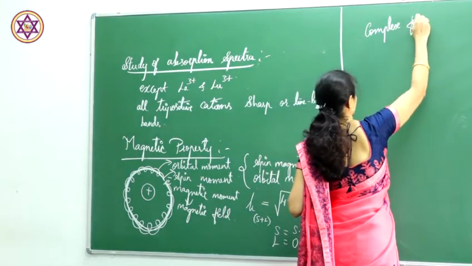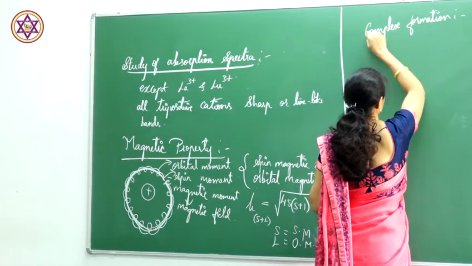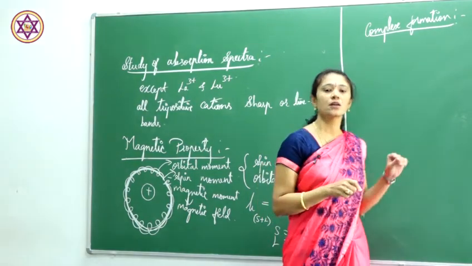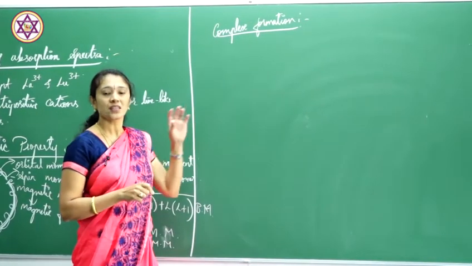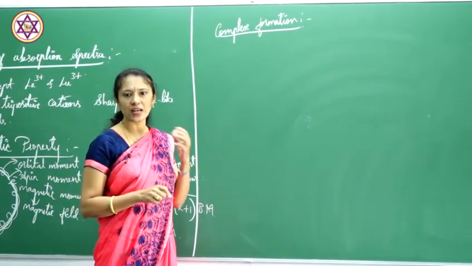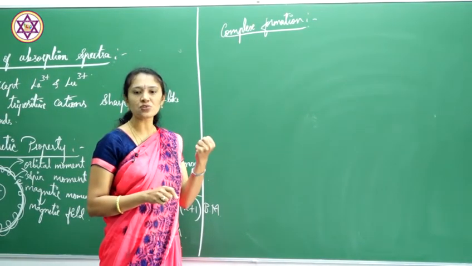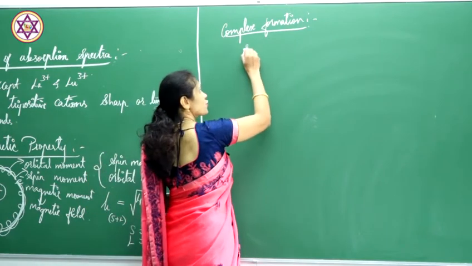Complex formation of lanthanides. Here you all know that the tripositive ions are present in lanthanoids. The size of these ions is very large, so the charge density becomes less.